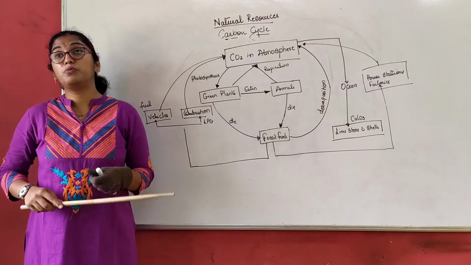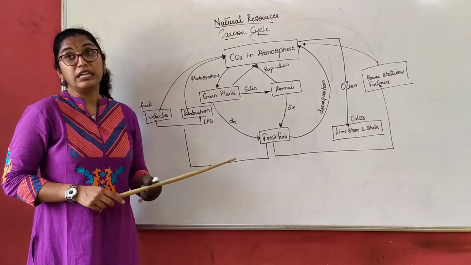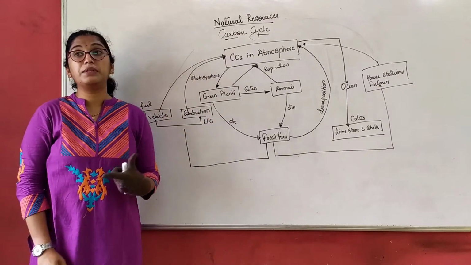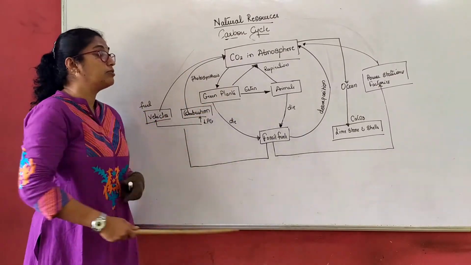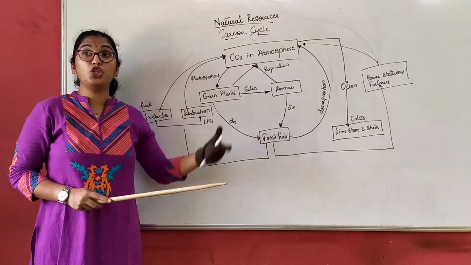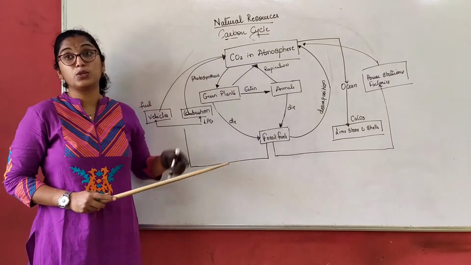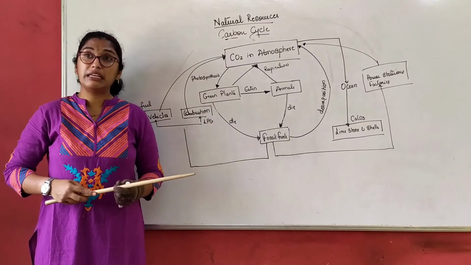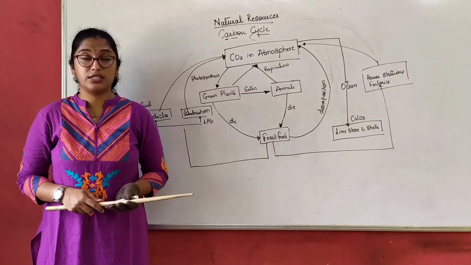Carbon is also one of the most major components for living organisms to survive. So to keep the carbon equilibrium in the atmosphere, this is how the carbon cycle takes place. So we have completed the biogeochemical cycles, all the cycles. Now we'll see what the ozone layer is, how the ozone layer gets depleted, and what the causes are.